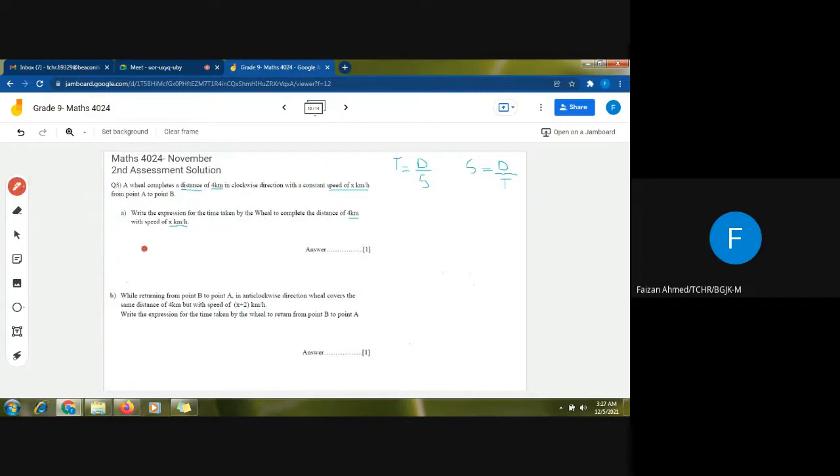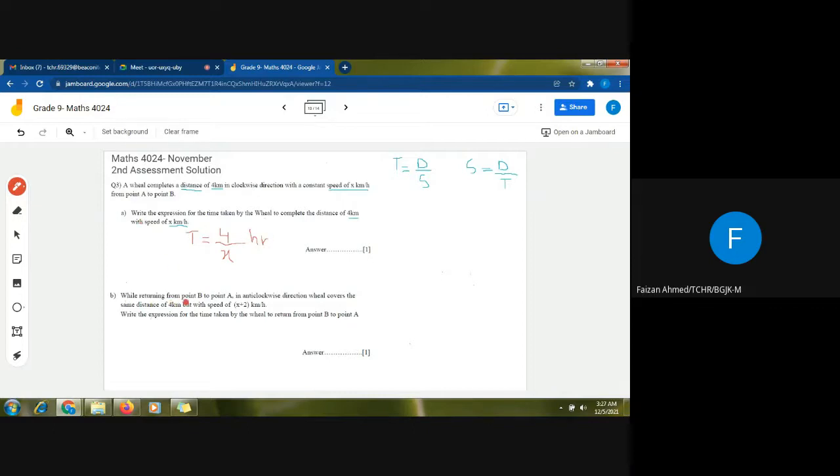The distance is given, and this is the time from A to B, which is distance upon speed. The distance is 4 and the speed is x. So t will be 4 upon x, and it will be in hours. So this is the expression for the time for the first part.